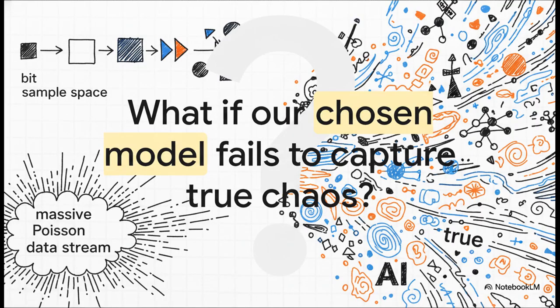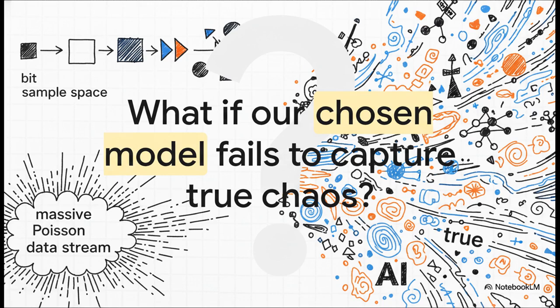And there we go. We've built the signal chain from a single bit's sample space, protected it from infinite noise, defined the rules, updated our beliefs, and scaled it all the way up to a massive Poisson data stream. But remember what we established right at the very beginning. A probability model is not reality itself. It is merely a structured description at a chosen resolution.